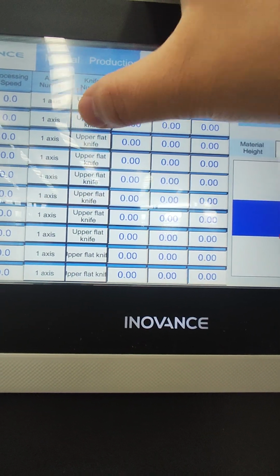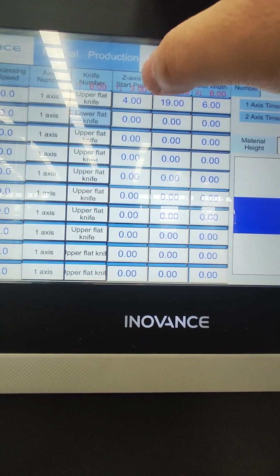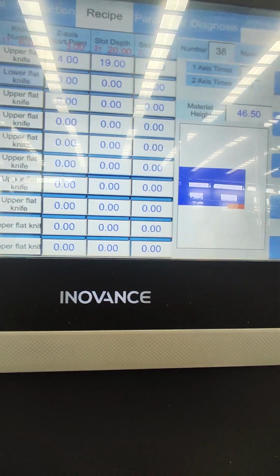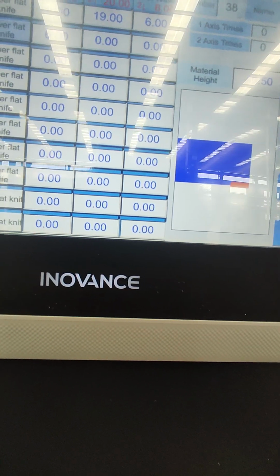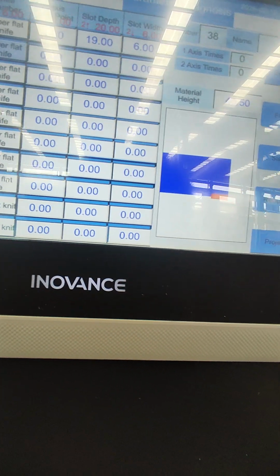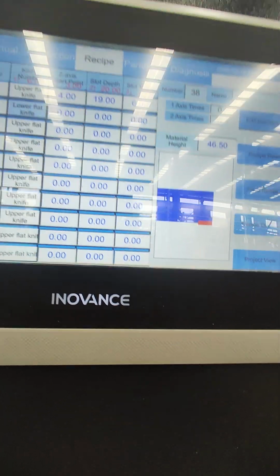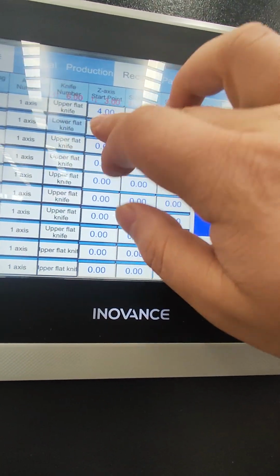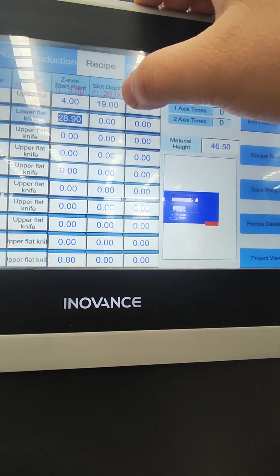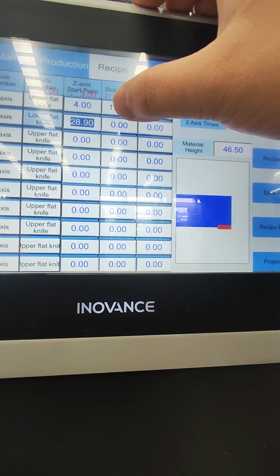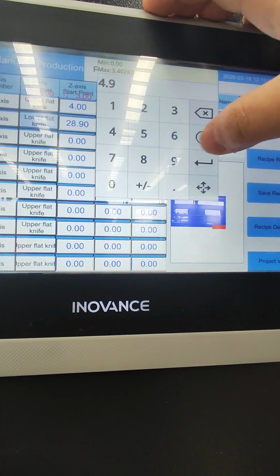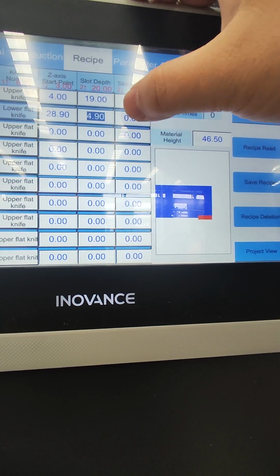So we'll select the lower flat knife. The axis start point is 25.2 millimeter plus 3.7. It will be 28.9 millimeter. Slot depth is 4.9. And the slot width is 3.7.